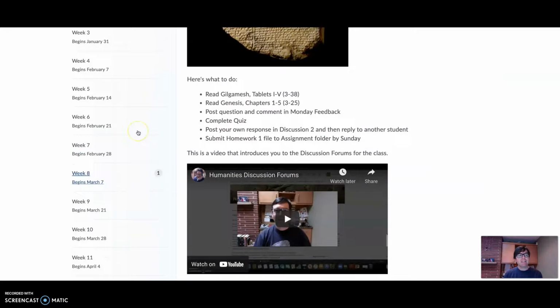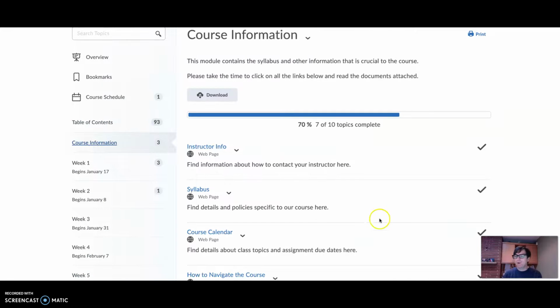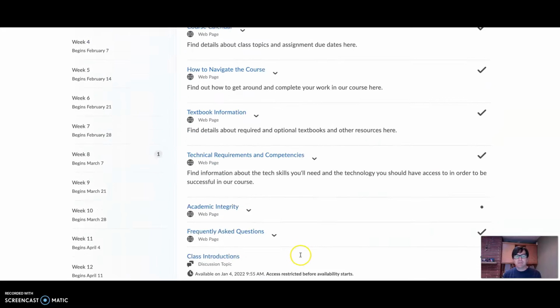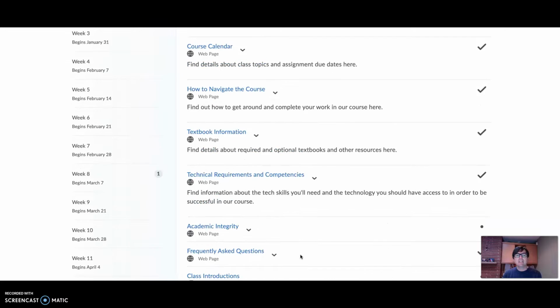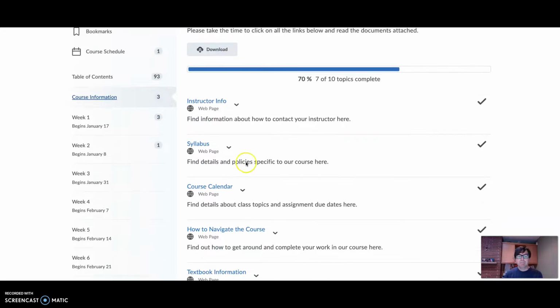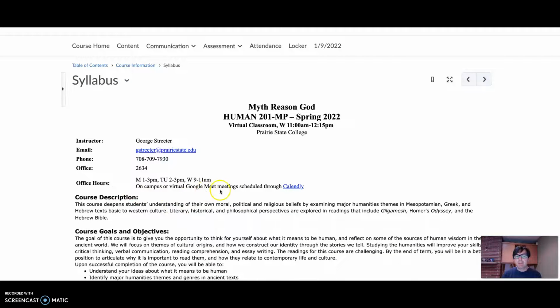Okay. Last thing I wanted to talk about is office hours, and how to sign up for office hours. Here is a link, it's in the syllabus. In the syllabus, office hours, on campus or virtual.